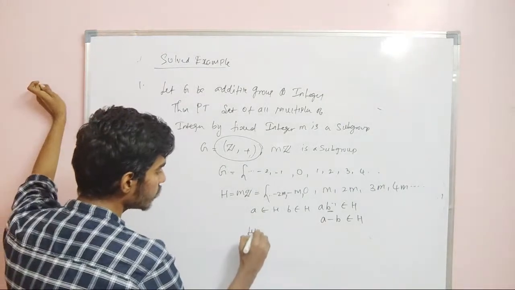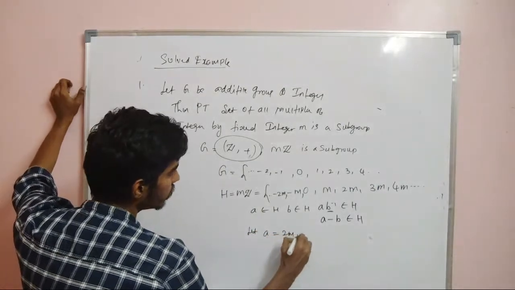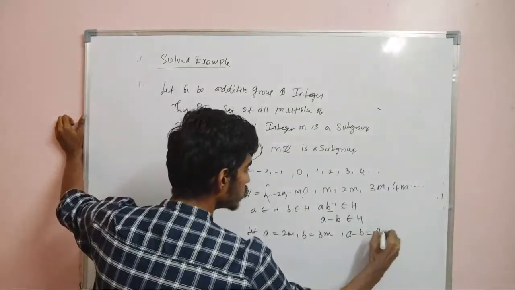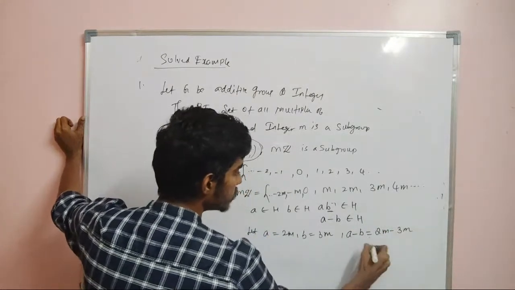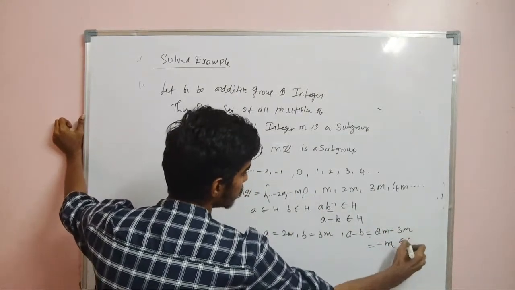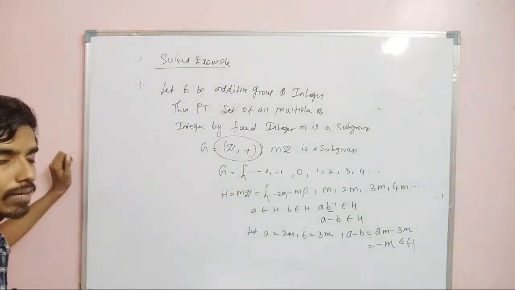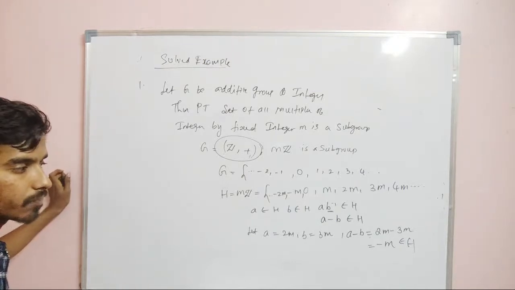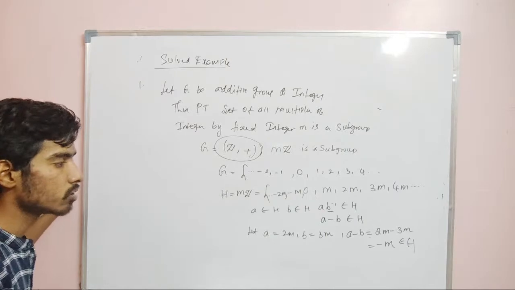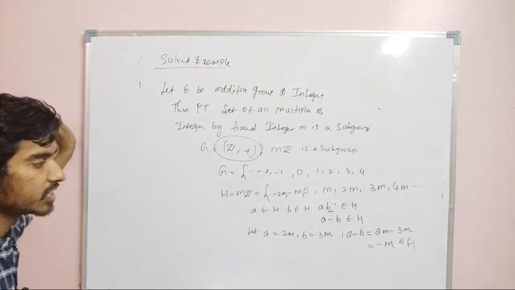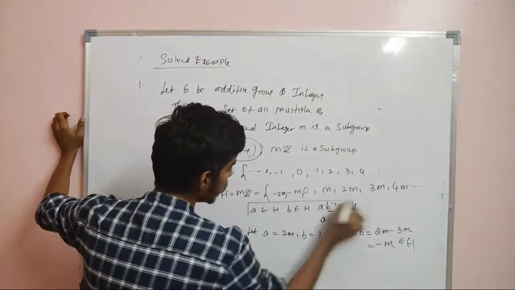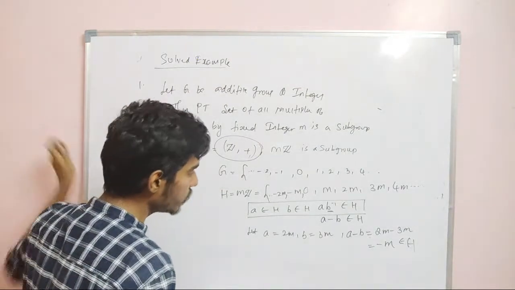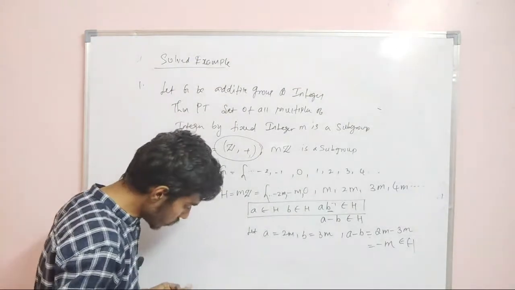So if you take A to be equal to 2m, B to be equal to 3m, what about A minus B? It is 2m minus 3m, which is equal to minus m. This belongs to H. So for any two arbitrary elements, if I take A to be something, B to be something, then A minus B is also in that set. Therefore, it is a subgroup. One condition test. If you prove this alone, then it will be a subgroup. I am taking just two arbitrary elements A and B, and I am proving that A minus B belongs to H.